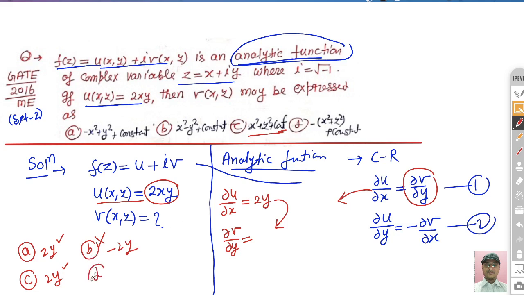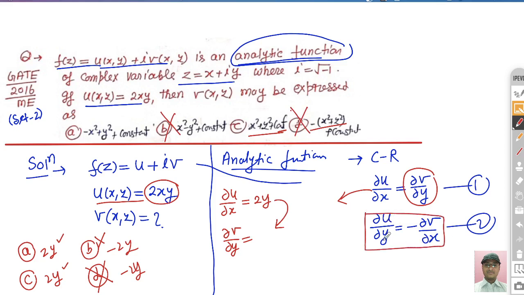Now option D. It is given as minus x squared, and once you multiply inside the minus, it is minus y squared. So del v by del y is again minus 2y, so this option also cannot be true. Now the question is whether option A or option C is correct. Here we cannot predict anything, but options B and D are 100% wrong. Now we can use the second equation.